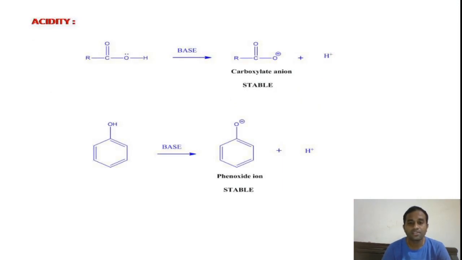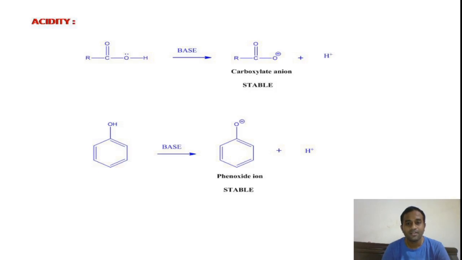Coming to the acidic strength of carboxylic acids and alcohols. In these two types of compounds, if you look at the functional group, in alcohols the functional group is the hydroxy group. The same hydroxy group is also present in the carboxylic acid functional group, but the two compounds do not exhibit equal acidity. Even though the carboxylic acid also has a hydroxy group similar to alcohols, carboxylic acids exhibit higher acidity compared to alcohols.